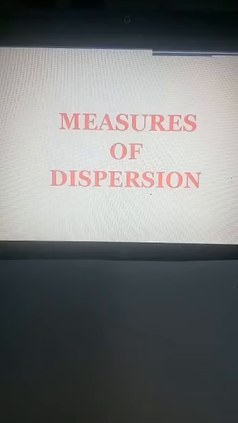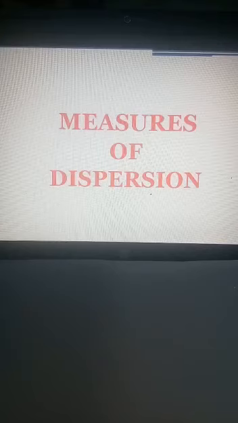Good morning, everyone. So, today I am going to start another important topic, that is measures of dispersion. Previously we discussed the measures of central tendency like mean, median, and mode, in which we knew how to find the average or the central value. But if we look in depth, the central value does not always give the correct picture about how the data is scattered or spread. So we need a better measure, and that measure is dispersion.